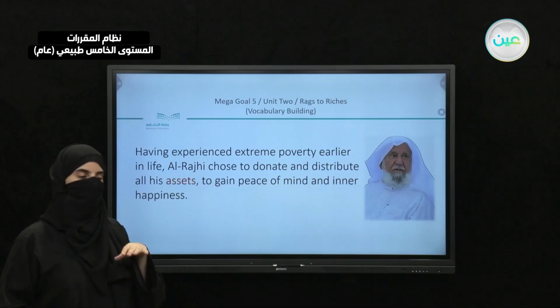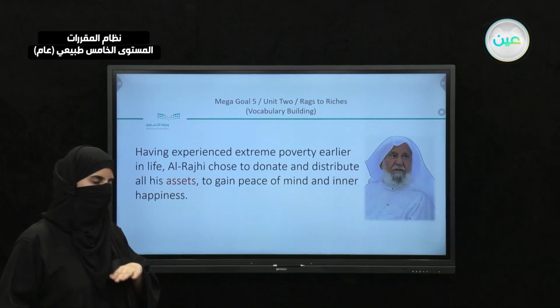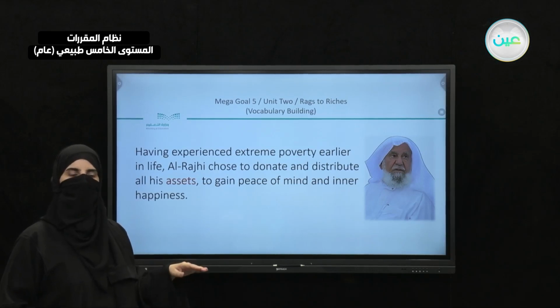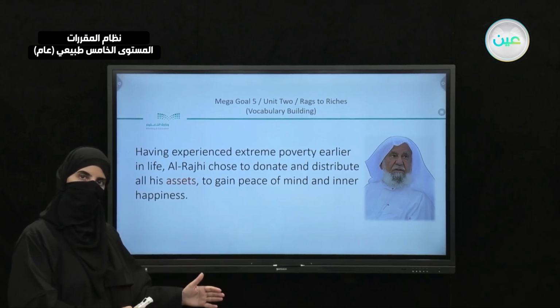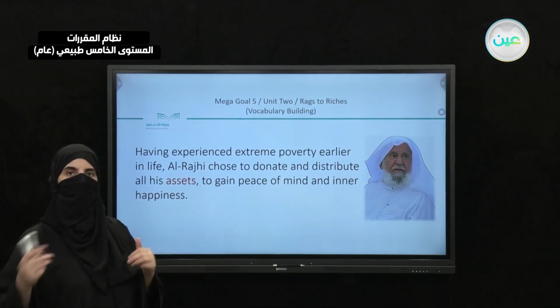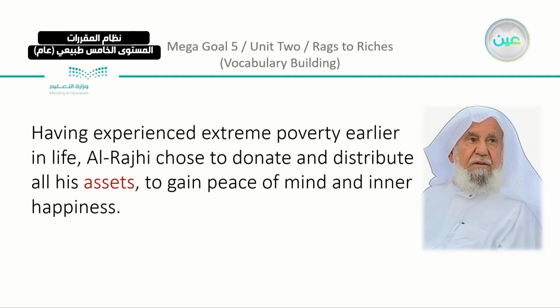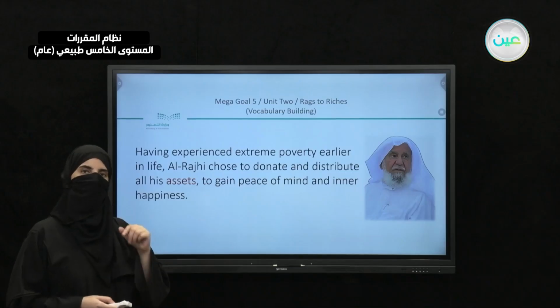So he wasn't just poor, he experienced extreme poverty. We have the adjective poor, and the noun is poverty. Al-Rajhi chose to donate and distribute all his assets to gain peace of mind and inner happiness. We'll get back to this again.